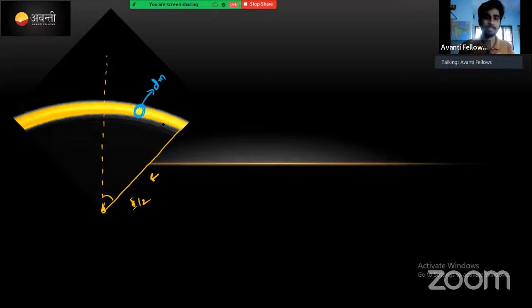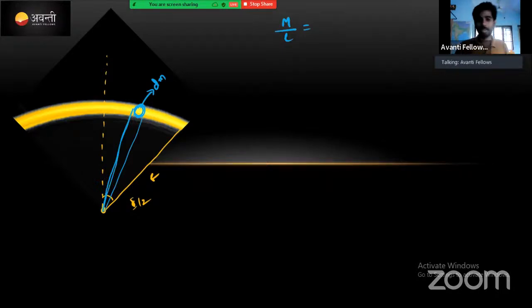There we took mass per unit length, here also it is the same: small mass divided by unit length has to be calculated. That's it. From here I draw two lines from the center to the small mass.